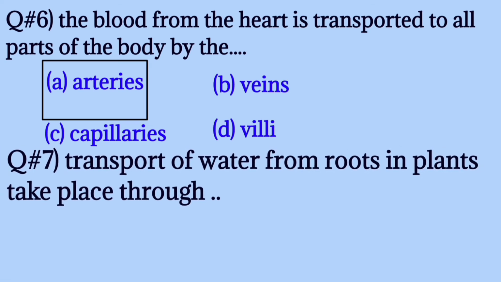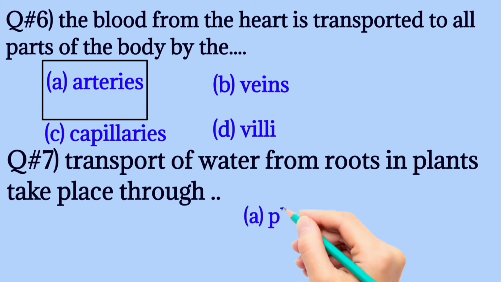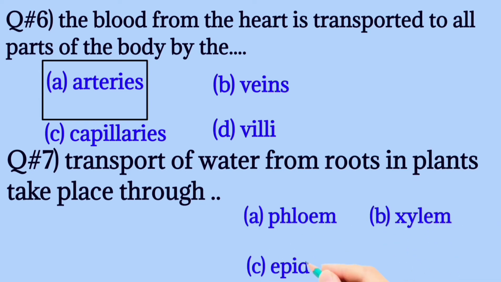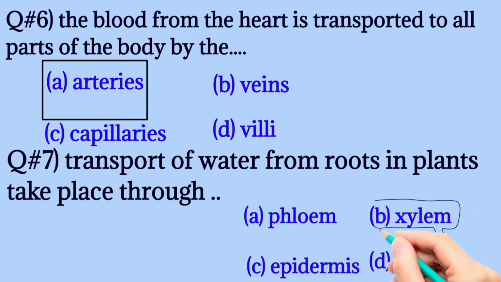Question number 7, transport of water from roots in plants takes place through... पौधों में पानी का ट्रांसपोर्ट किसकी वजह से होता है? फ्लोएम, जाइलम, एपिडर्मिस, स्टोमेटा. The correct one is जाइलम.